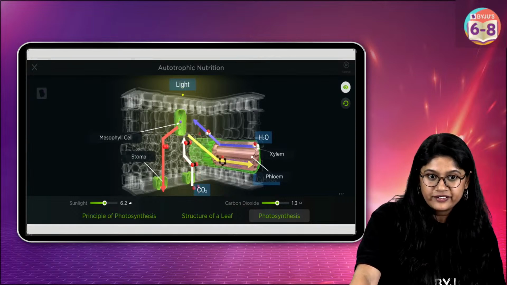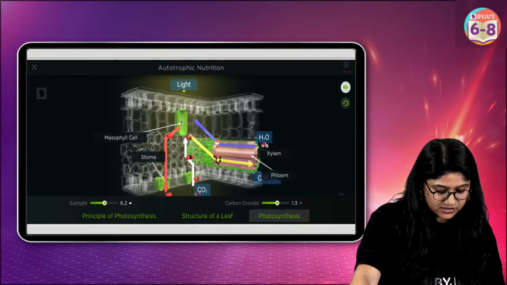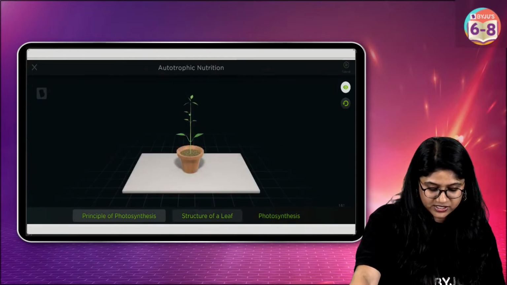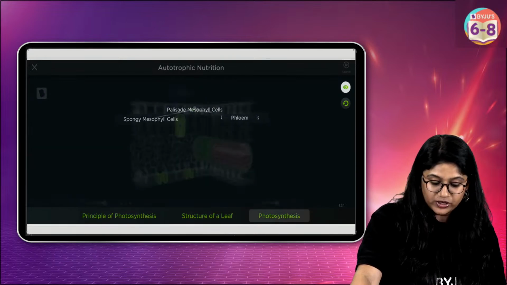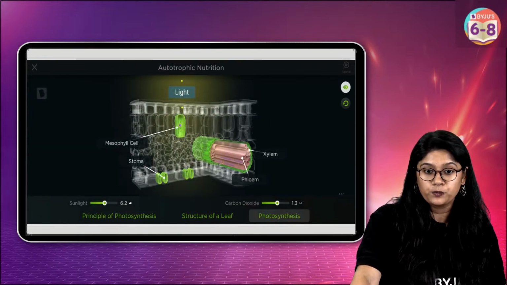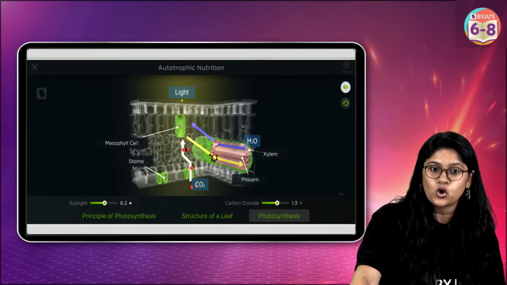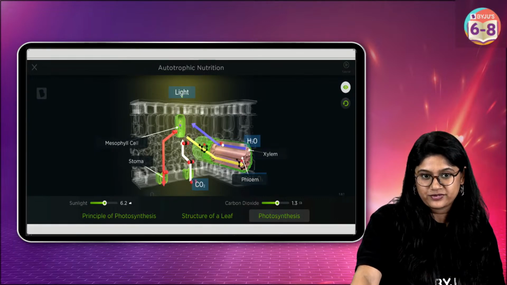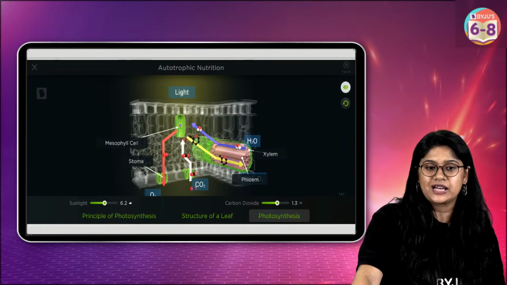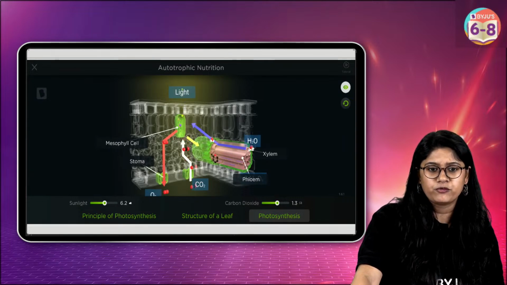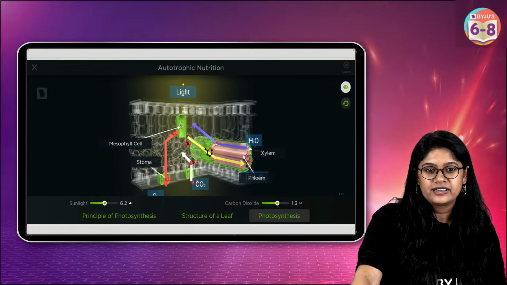Very good, everyone. So are we clear with this? We are clear what photosynthesis is, we are clear with the structure, and we are clear with the photosynthesis also. Yes, you will be getting the notes on Telegram. So are we clear? Quick thumbs up, everyone. Very quickly.